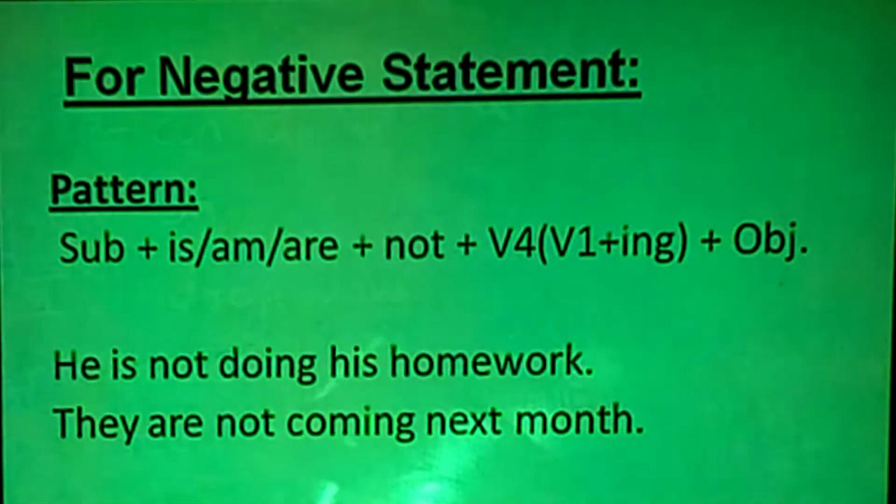Over here, he is not dancing, he is not doing his homework, which means we have added only not, so it becomes negative. So students, in the second sentence, they are not coming next month, so we have added only not. We have to remember that subject, then is/am/are, plus not. After is/am/are we have to add not, and then it will be negative.